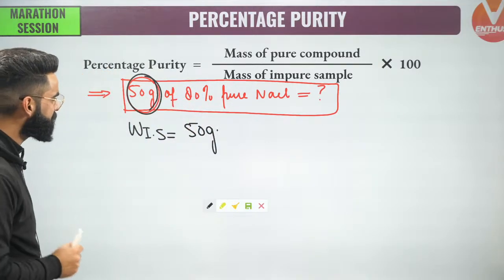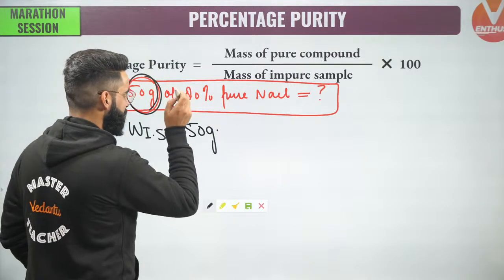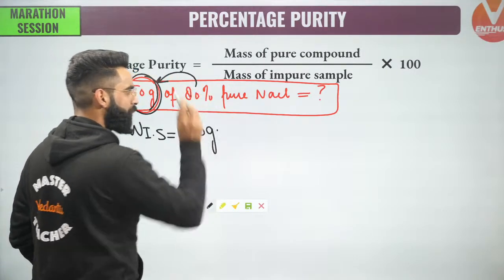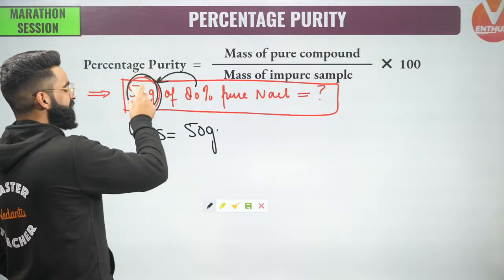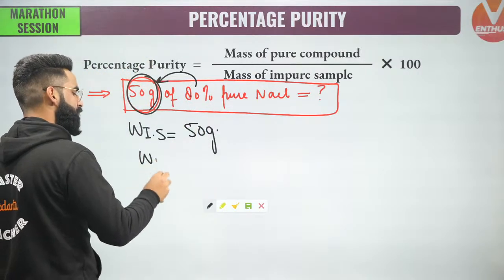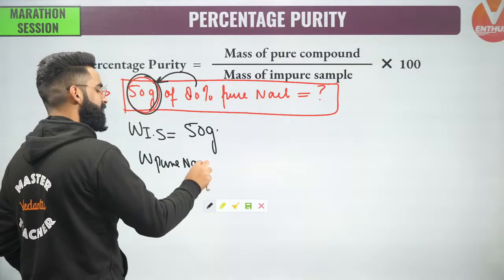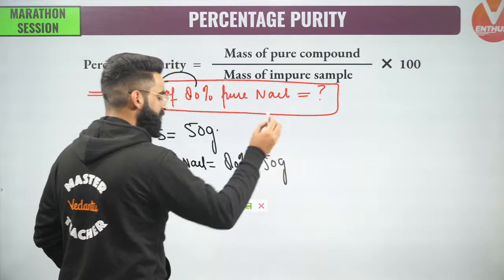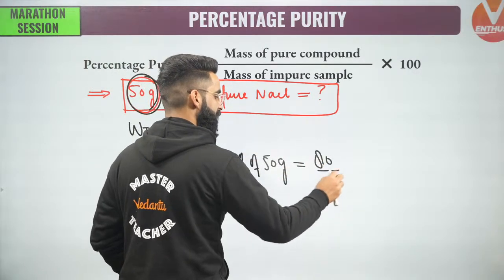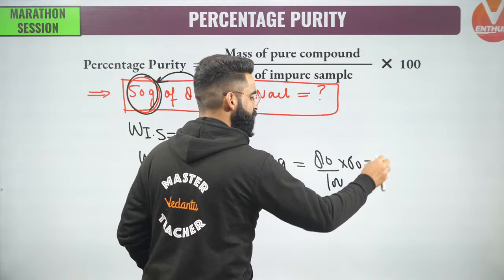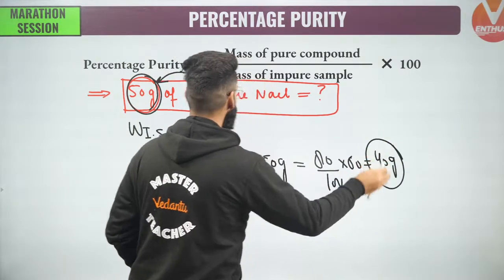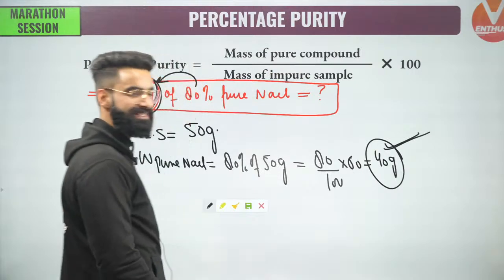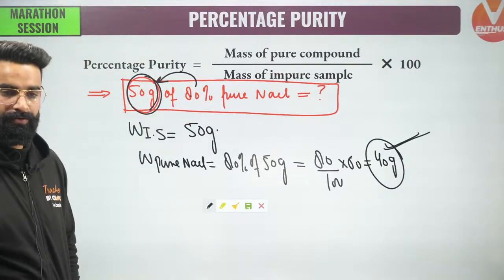Now guys, understand the statement: 50 grams of 80% pure NaCl. That means among these 50 grams, 80% of this 50 grams is present in the form of pure NaCl. So the mass of pure NaCl is simply equal to 80% of the 50 grams. Isn't it going to be 80 divided by 100 multiplied by 50? This value will come simply as 40 grams. So out of the total 50 grams of impure sample, we have got 40 grams of NaCl in pure form.